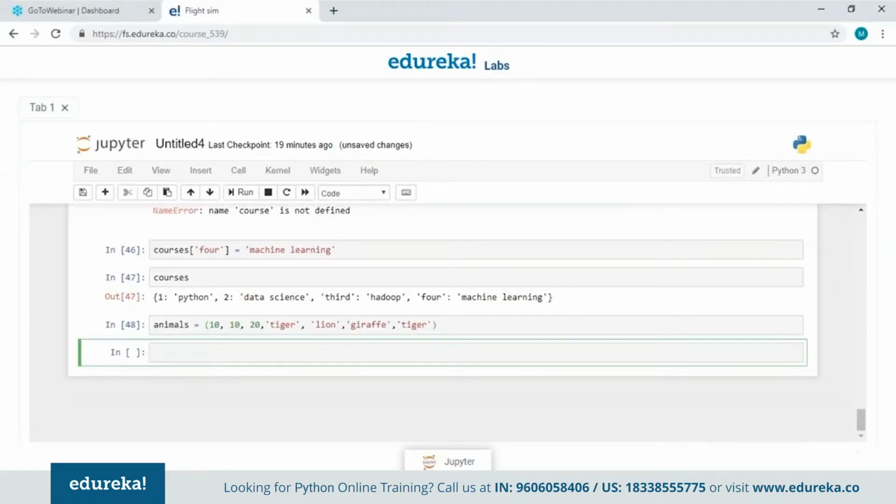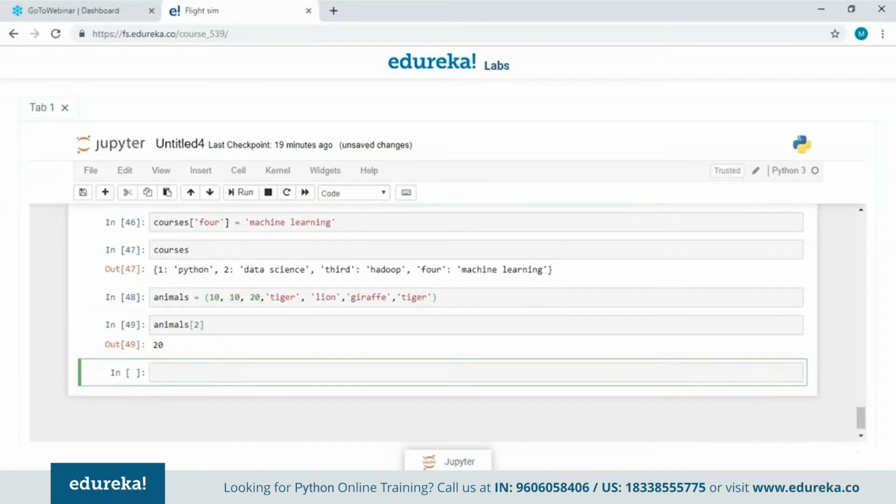So I have successfully created a tuple here. Now let me access the values here using the index number. Let's see if we can do that. So this actually means the tuples are indexed as well.